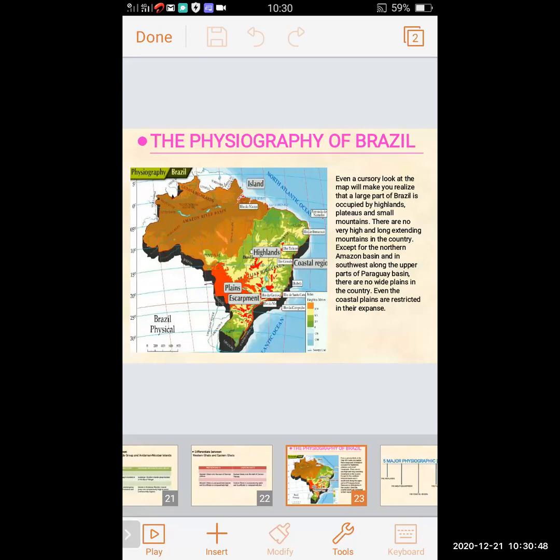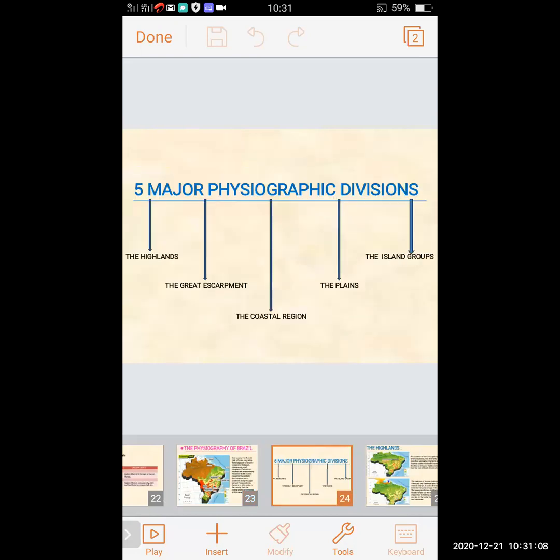There are no very high and long extending mountains in the country, except in the northern Amazon basin and in the southwest along the upper part of the Paraguay basin. There are no wide plains in the country. Even the coastal plains are restricted in their economy. Five major physiographic divisions of Brazil: the highland, the great escarpment, the coastal region, the plains, and the island group.